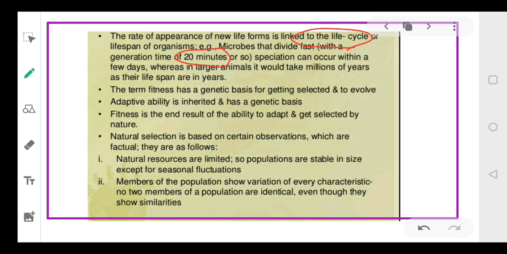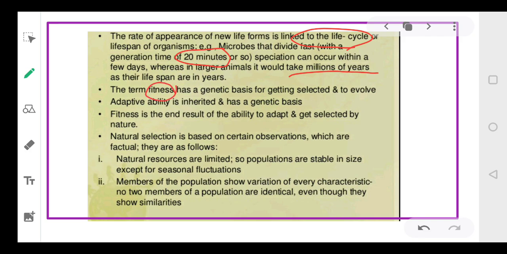So if they lived for thousands of years, we would find that the population of bacteria or microbes would be maximum. But we observe that their lifespan is only a few days. Large animals live for millions of years, isn't it? Some of them live for millions of years, and some live for hundreds of years or 70 or 50 years. Right? So the lifespan is related with the rate of appearance of new life on the surface of earth.